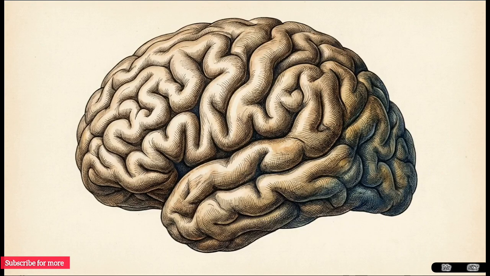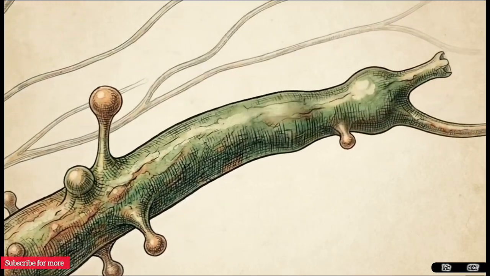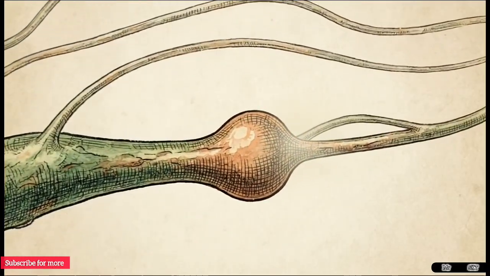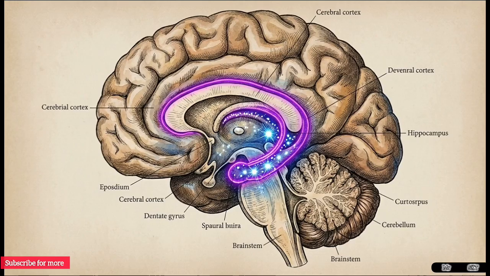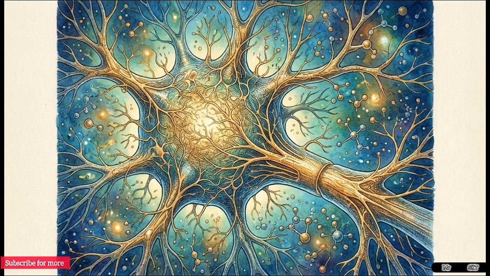The chemical cascade of LTP directly drives structural plasticity, resulting in the physical remodeling of the brain's cellular tissue. Neurons physically sprout new micron-sized protrusions along their branches, called dendritic spines, to solidify these new neural pathways. In certain areas, like the dentate gyrus of the hippocampus, the adult brain even undergoes neurogenesis, generating entirely new neurons to process incoming information. This physical growth and integration of new cells is heavily mediated by Brain-Derived Neurotrophic Factor, or BDNF, which acts as the primary molecular fertilizer for the nervous system.